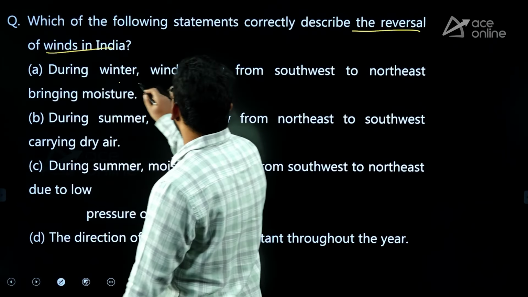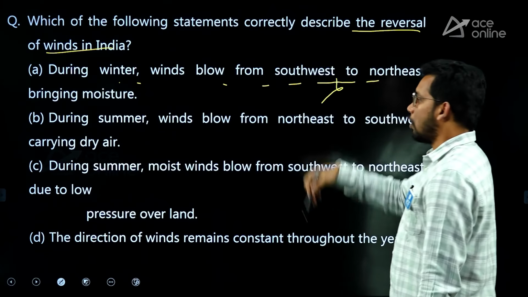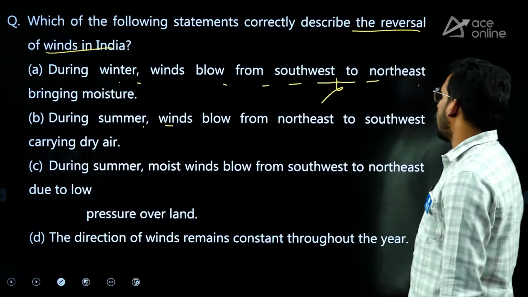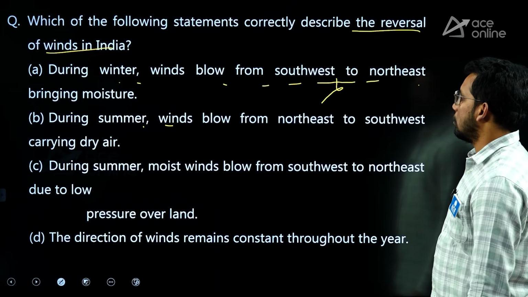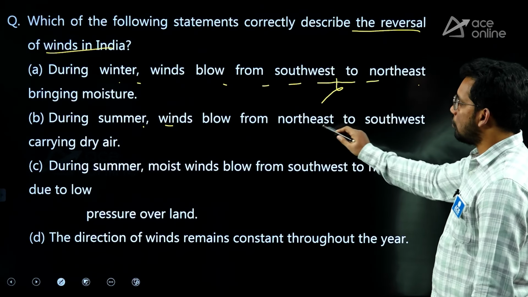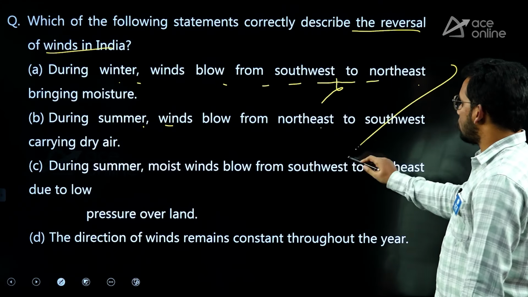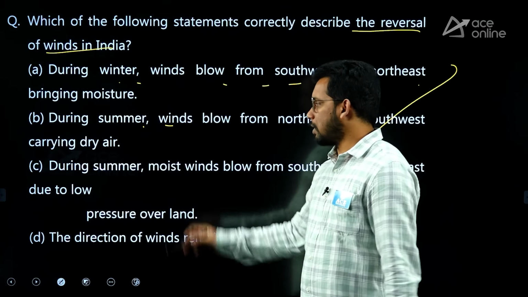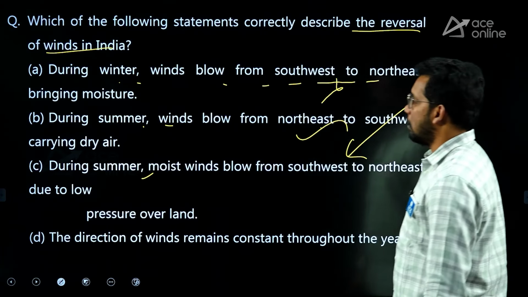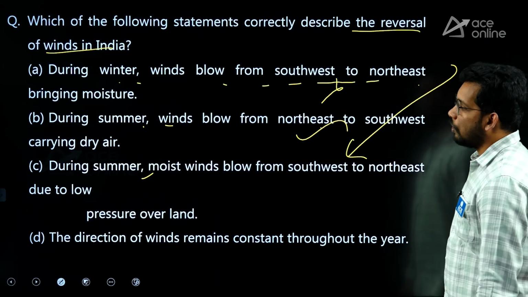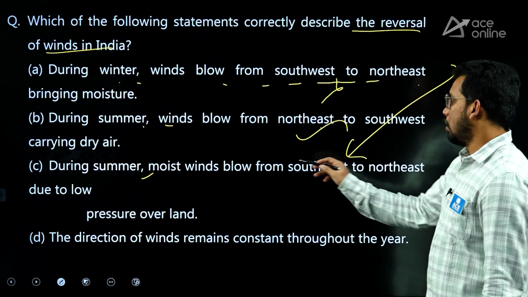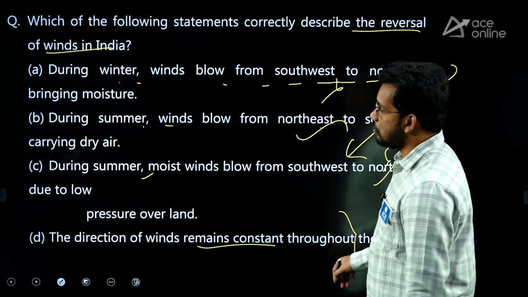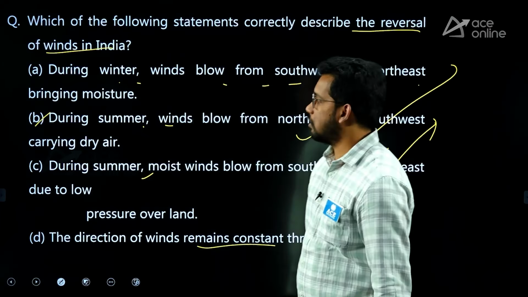So what they are asking: during winter, winds blow from southwest to northeast. Wrong. It is from northeast to southwest. During summer, winds blow from northeast to southwest. Wrong. During summer, moist winds blow from southwest to northeast due to low pressure over land. This is correct. The direction of winds remains constant, no. So basically they have asked about the northeast monsoon. It's nothing but B.